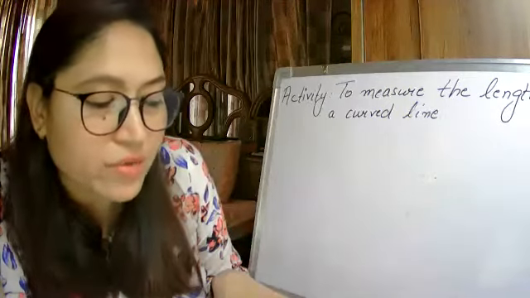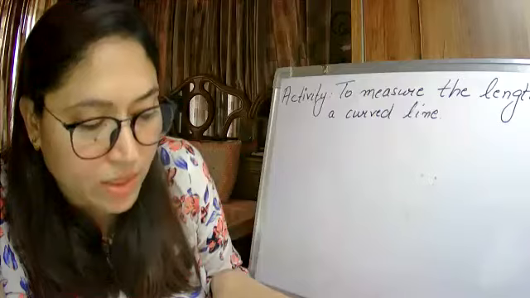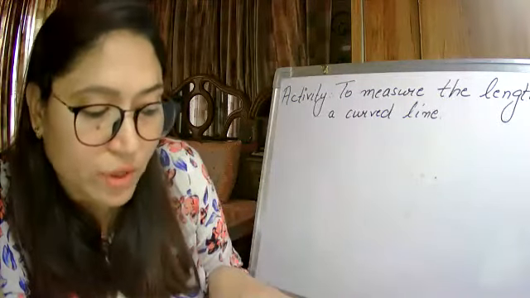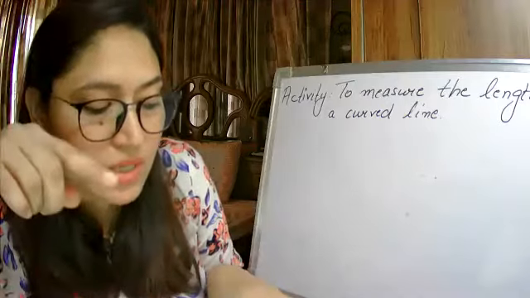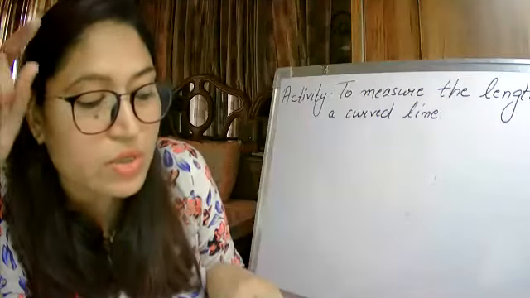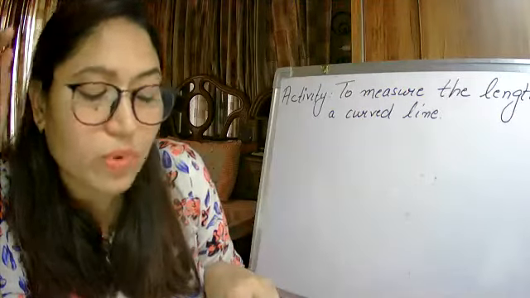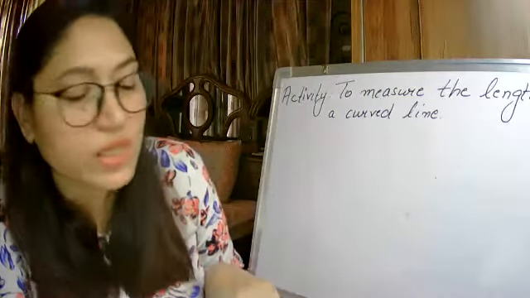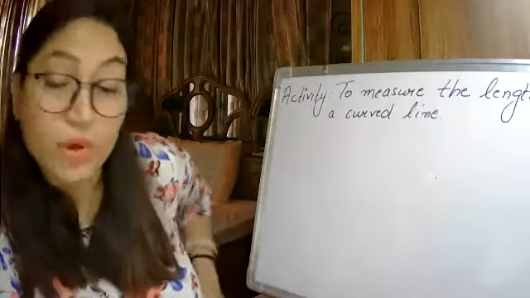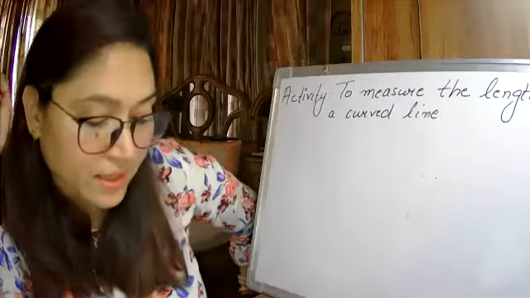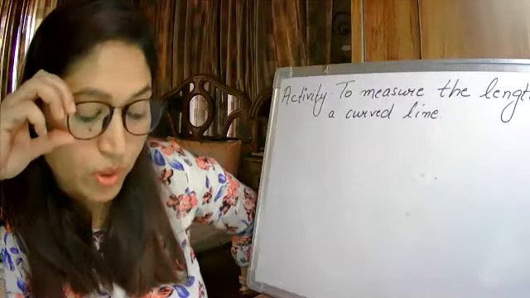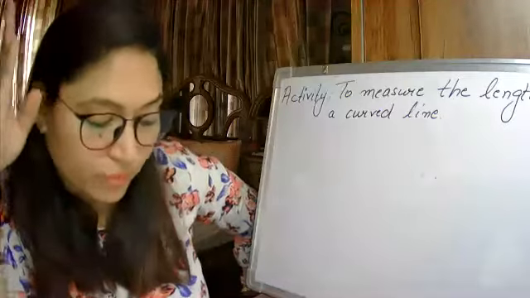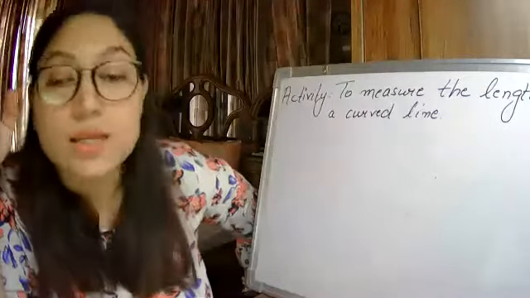You can use any other full mark of the scale, say 1 centimeter. Then you must subtract the reading of this mark from the reading at the other end. For example, the reading at one end is 1 centimeter and at the other is 14.3. So the length of the object is 14.3 minus 1, which comes out to be 13.3 centimeters. And the third point of precaution is that the correct position of the eye is also important for taking measurement. Your eye must be exactly in front of the point where the measurement is to be taken.